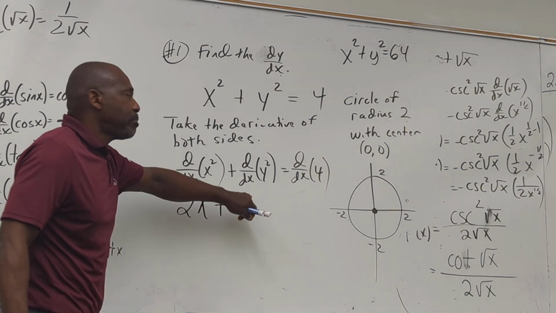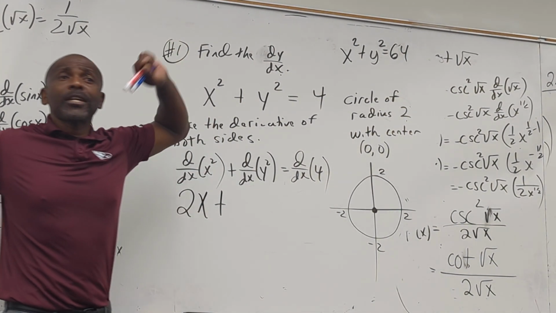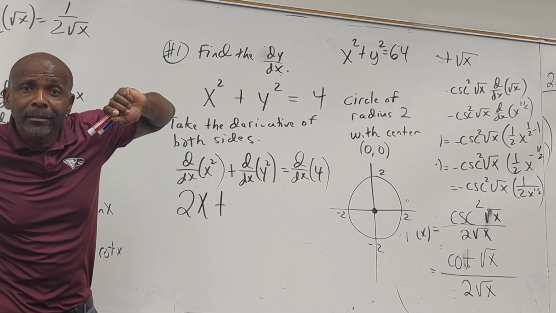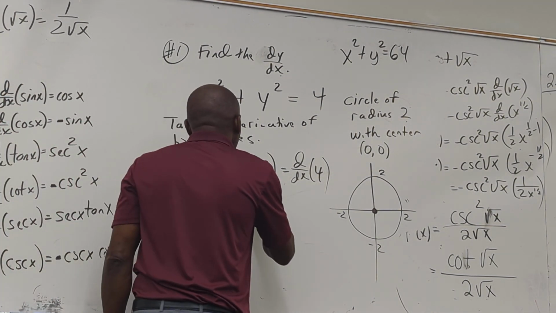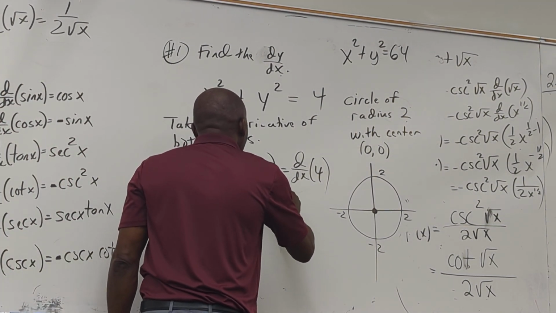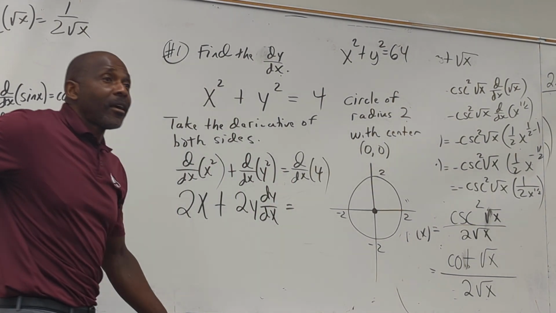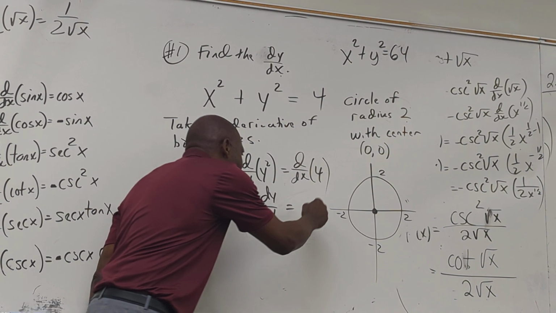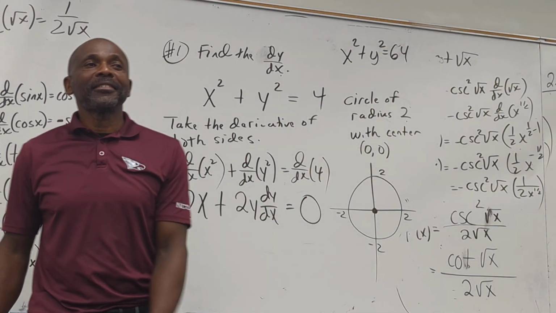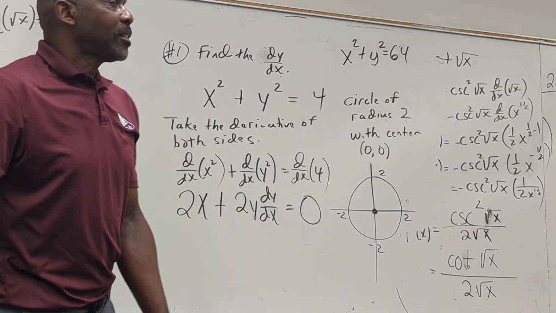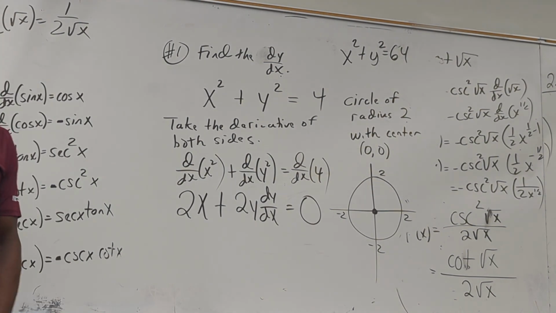Now I'm taking the derivative with respect to x. What's the derivative of y squared? 2y dy over dx. So that's 2y dy dx. And what's the derivative of 4? 0. What did I ask you to find? dy over dx. So all my class got to do now is solve for dy dx.